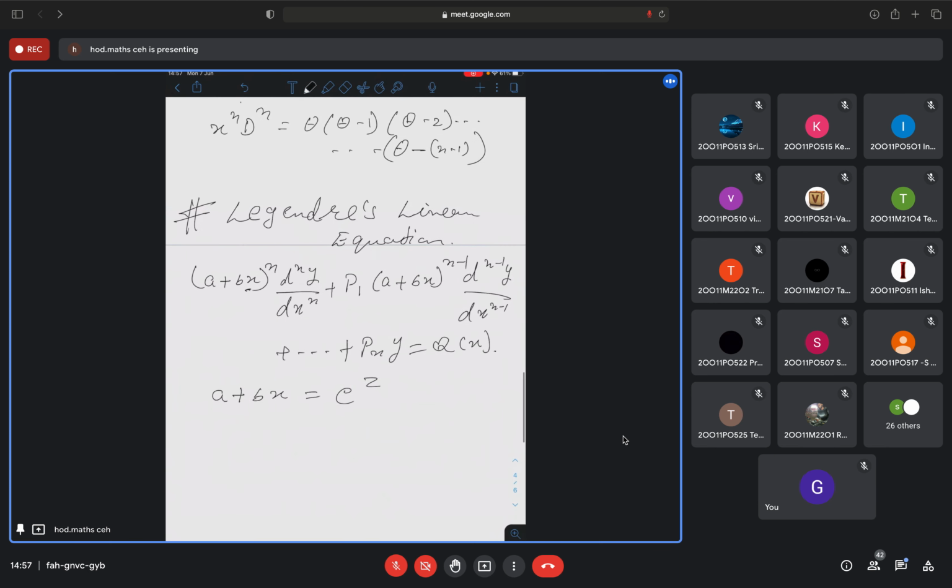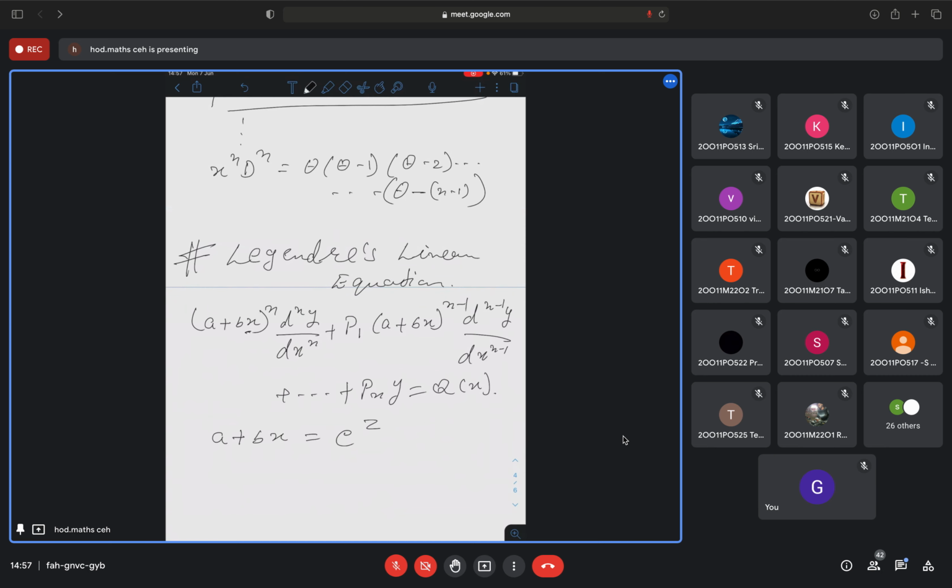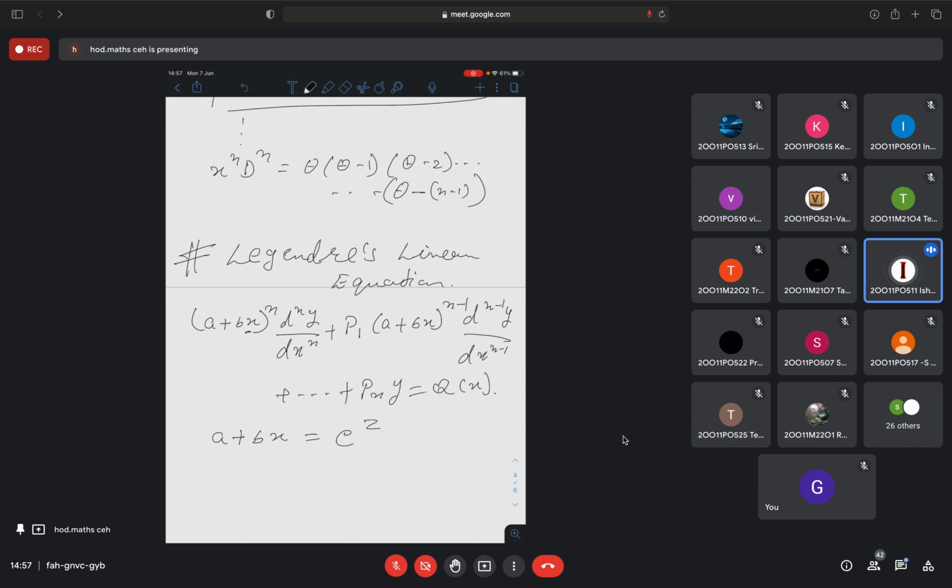Now compare this equation with the above one, that is the Cauchy-Euler equation. If I substitute a is equal to 0 and b is equal to 1, what equation will I get?